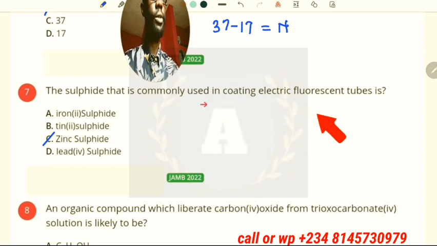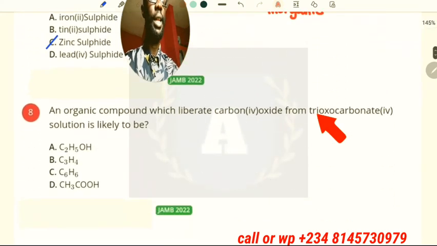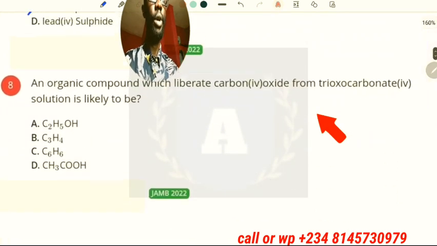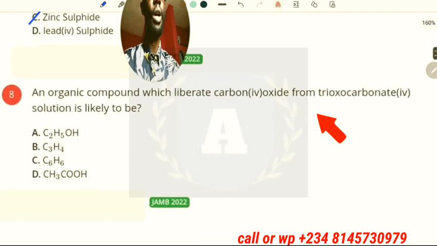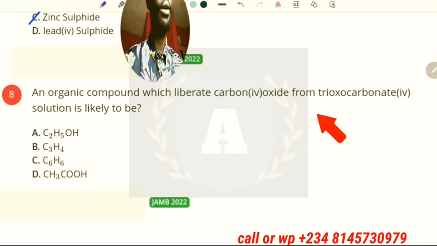Okay, that is sulfide used. That's also an inorganic chemistry question that came out last year. So I'm actually saying this for you to know, as a student of chemistry, which aspects JAMB does lay emphasis on. Like we said earlier, JAMB questions cover 4 aspects: we have physical chemistry, inorganic chemistry, environmental chemistry, and organic chemistry.